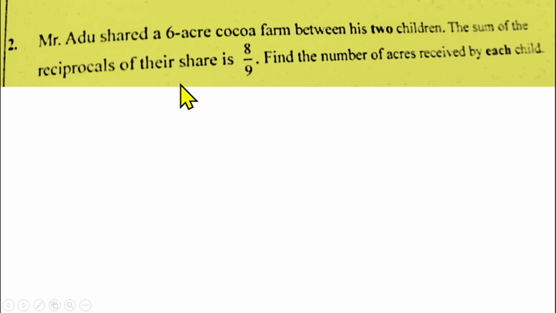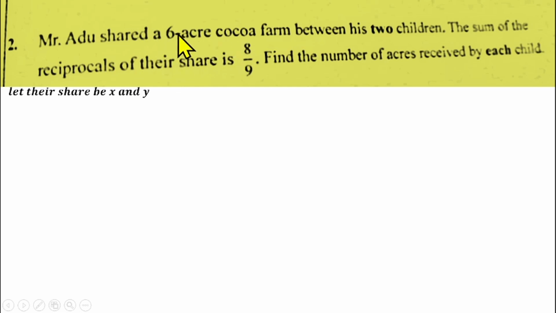So like I told you, the question is from the word problem. We don't know the share of the 2 children. We can say let x and y be the share of the 2 children. So Mr. Adu shared these 6 acres between these 2 children, and let their shares be x and y. That means if you add the shares of the 2 children together, it should give us these 6 acres, because we are not told that he kept any acres to himself.